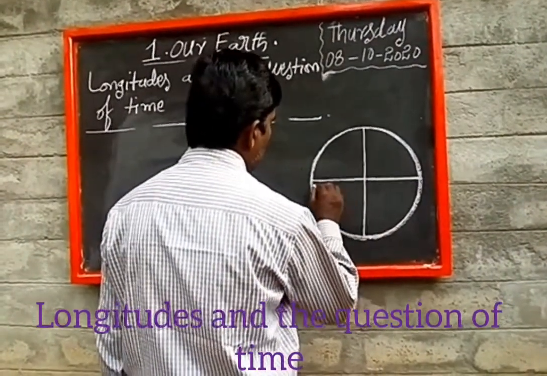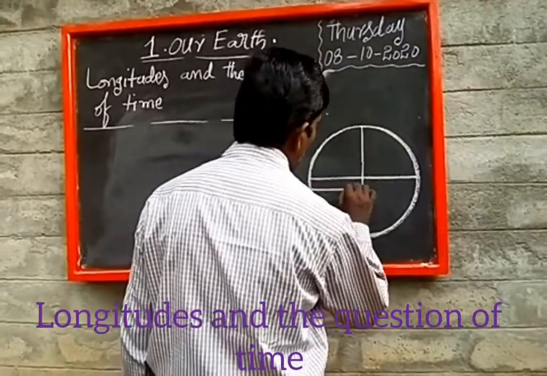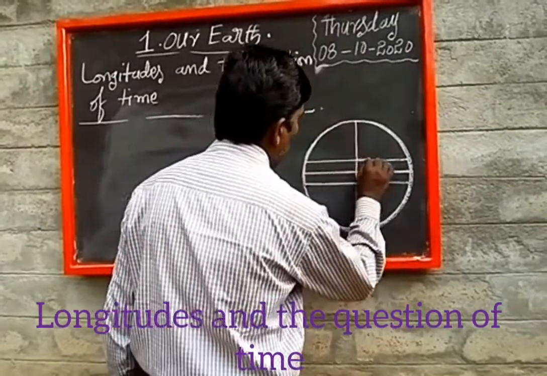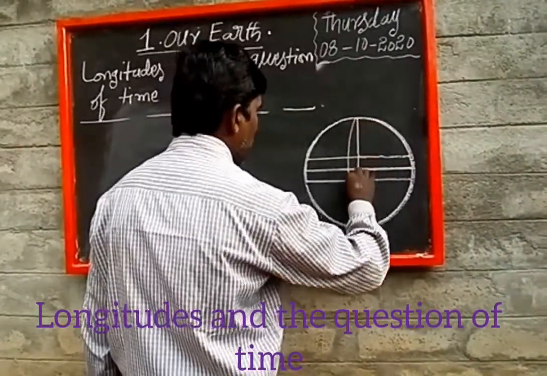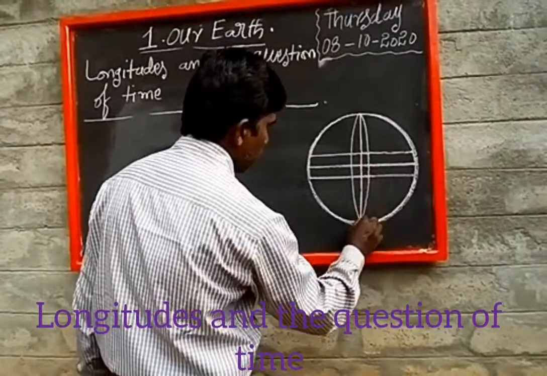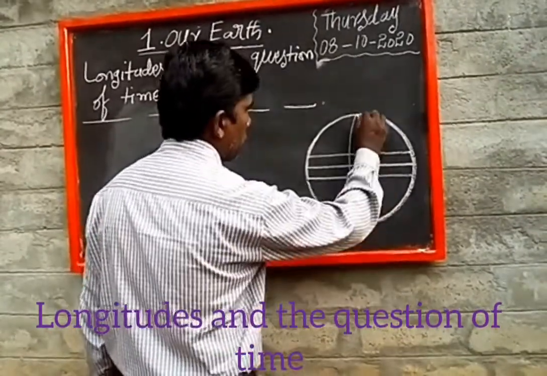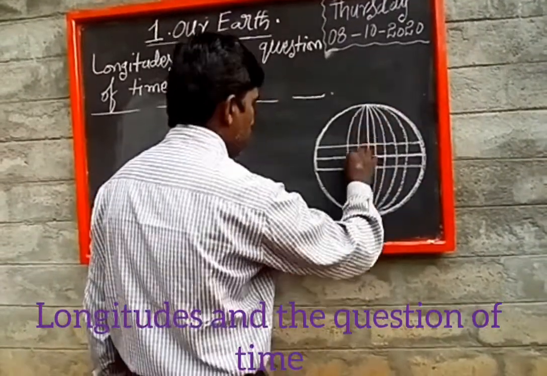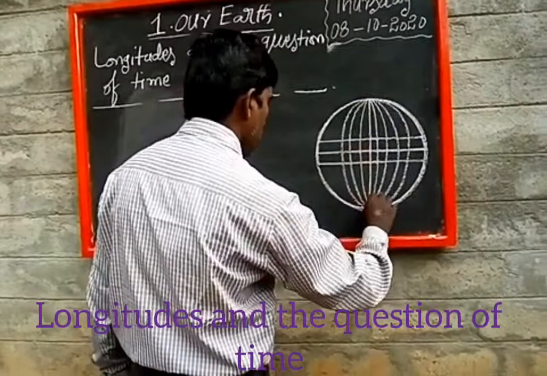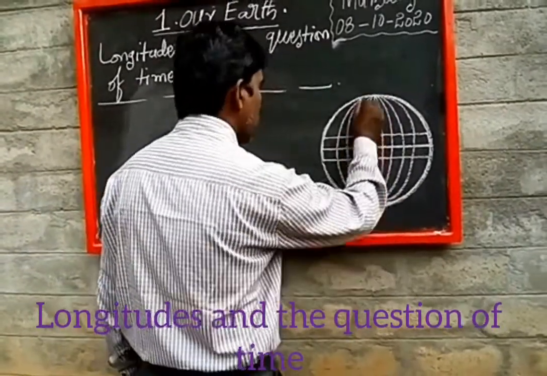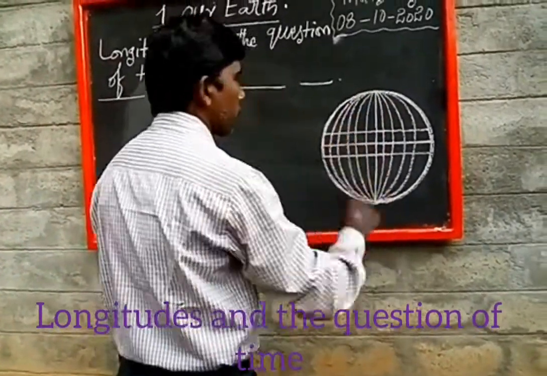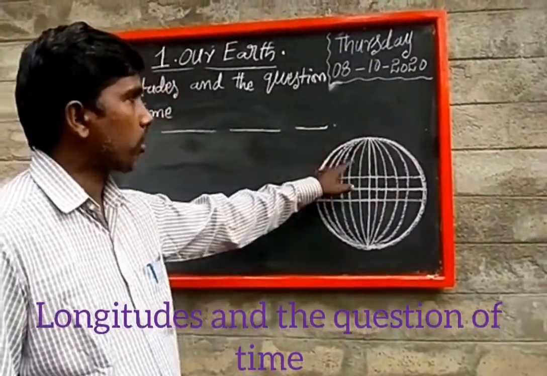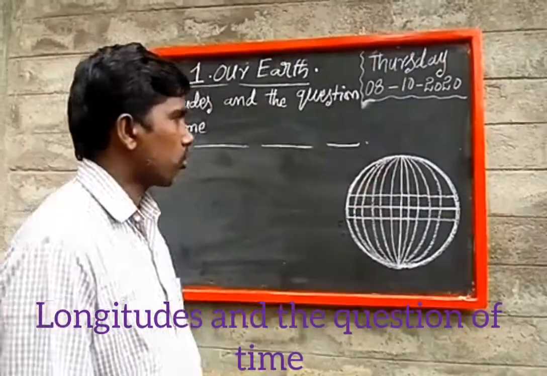These are the latitudes. These are the longitudes.